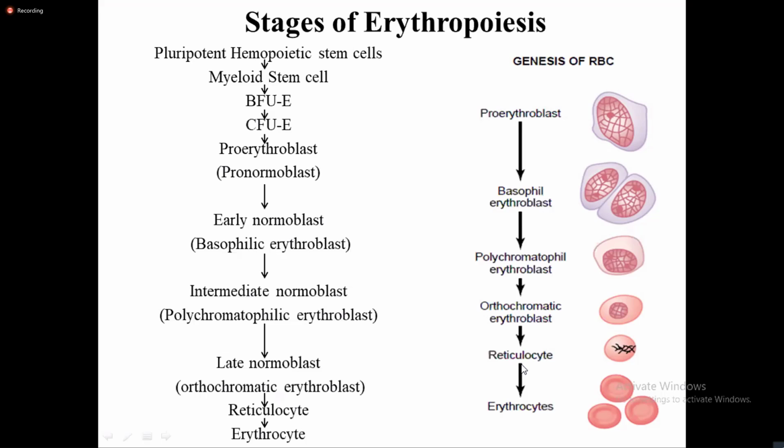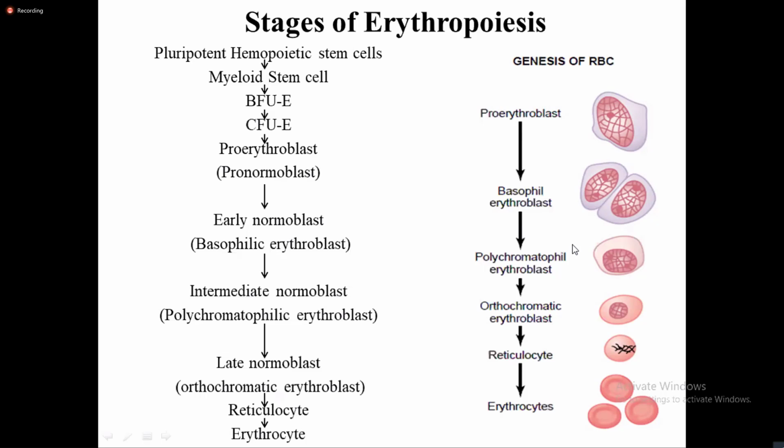In addition to that, our basophil erythroblast, polychromatophil erythroblast, orthochromatic, these names basically refer to the stain that these cells take. Basophil cells take up basic stain. Right? So they take up this bluish stain. The cytoplasm takes up the bluish stain initially when it is in basophil state. So the stain taken by the erythroblast cell is different.